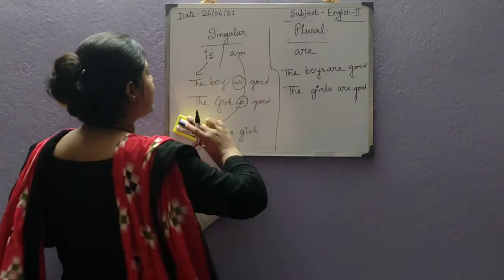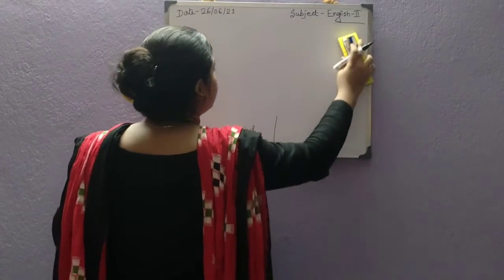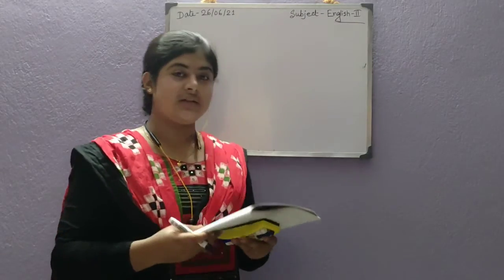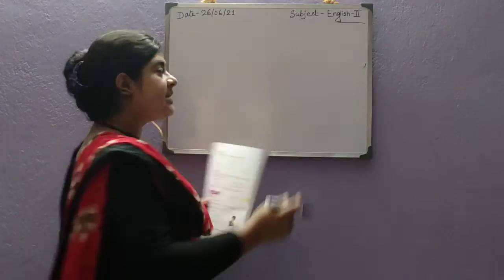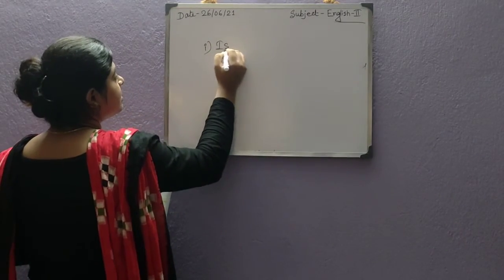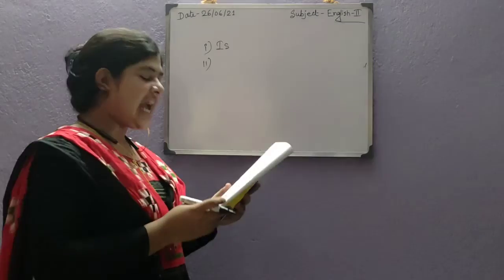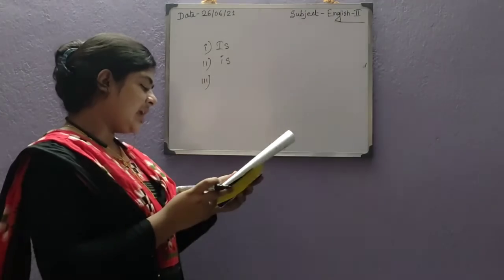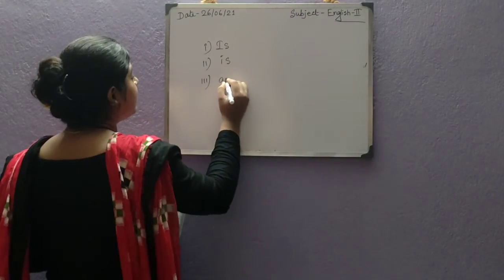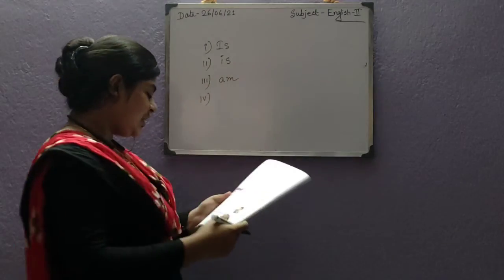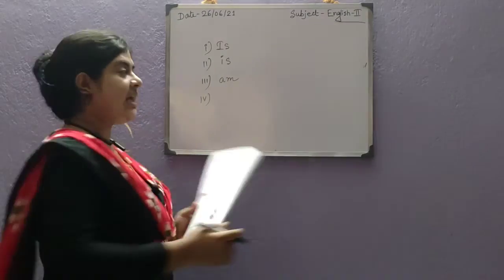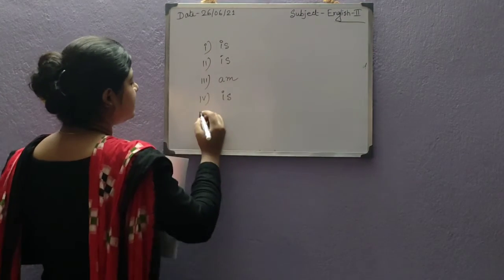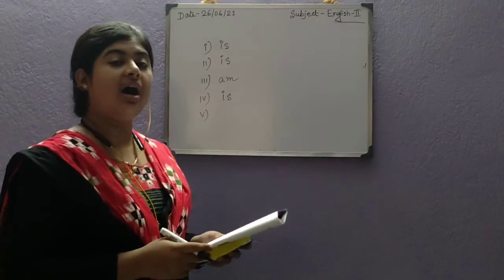So similarly, I am going to write the answers only from your book. Already I have discussed and given the answers, but still I am writing only the answers. In the first question, Janak is singing. So first answer will be is. In the second, it will be the cat is on the mat. In the third, I am Amol. In the fourth, it will be grandpa is playing tennis. It will be is. And in the fifth, it will be we are friends.